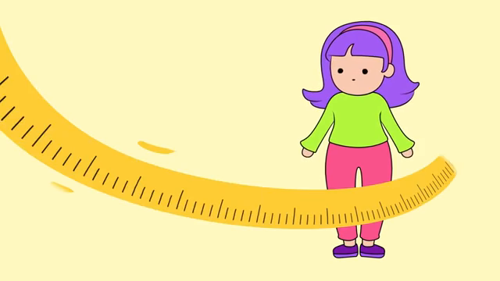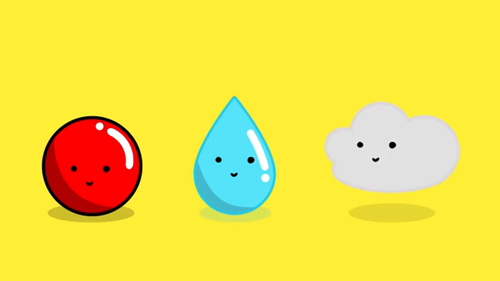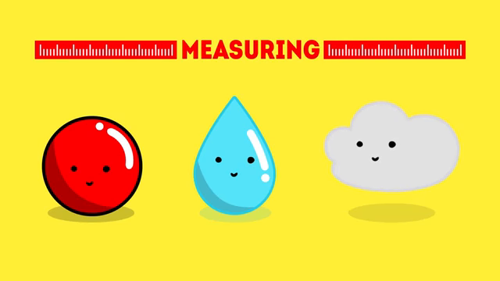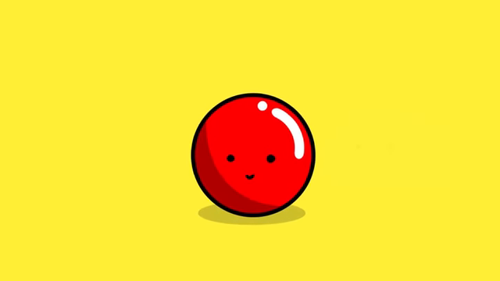Hi kids! Let's talk about measurement. Because matter comes in solid, liquid, gas, and each have different characteristics, there are also different ways of measuring them. This time, we'll first measure solid objects.